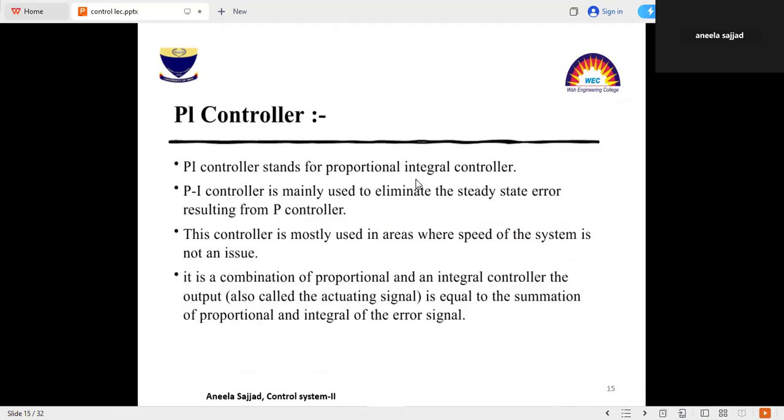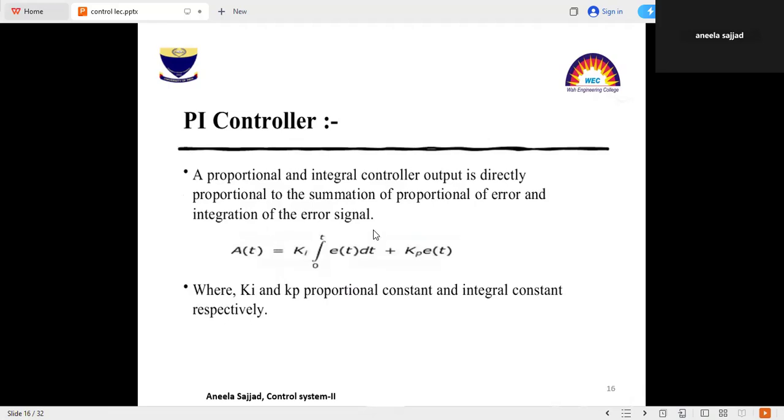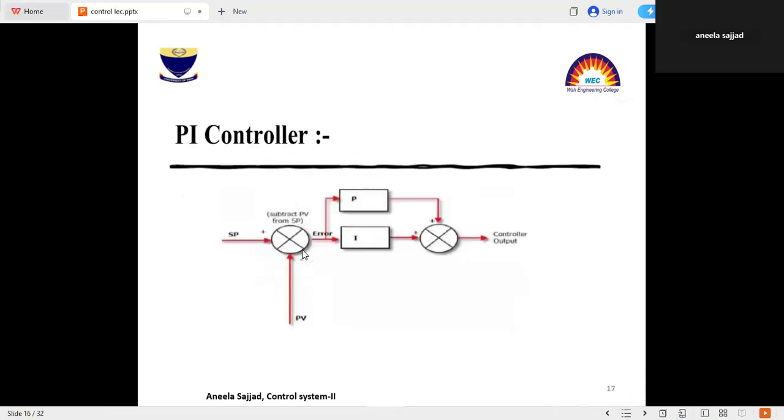PI controller stands for proportional integral controller. PI controller is mainly used to eliminate the steady state error resulting from the P controller. This controller is mostly used in areas where the speed of the system is not a big issue. It is a combination of proportional and integral controller. The equation for the PI controller is AT equal to KI times the integral of the error signal plus Kp into the error signal. Here Kp and KI are the proportional constant and the integral constant.